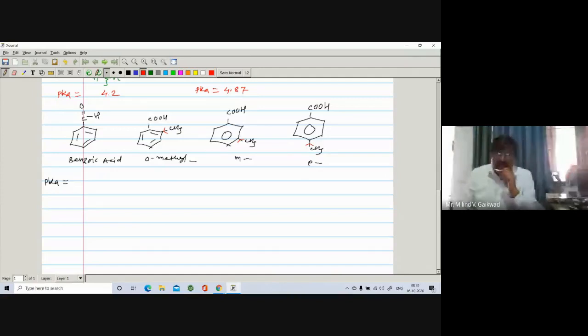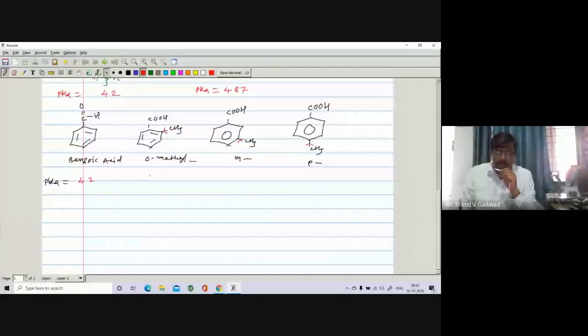So here, if you see the experimental value, for benzoic acid the pK value is found to be 4.2. Then that of ortho is found to be 4.42. That of meta is found to be 4.24. And that of para is found to be 4.34.